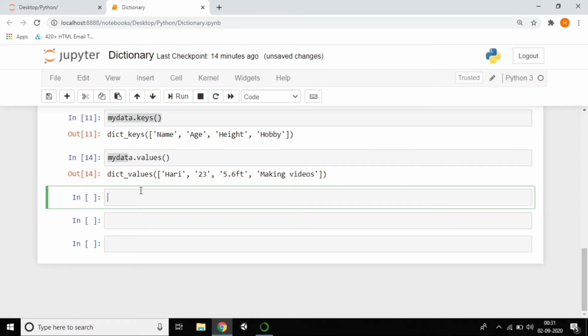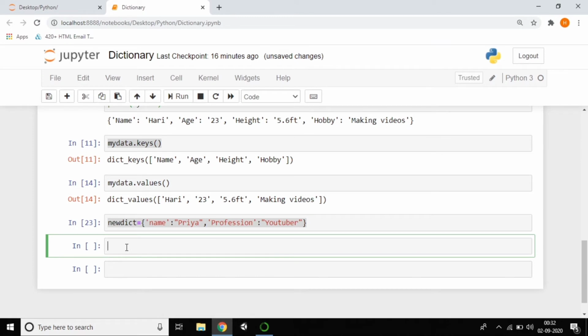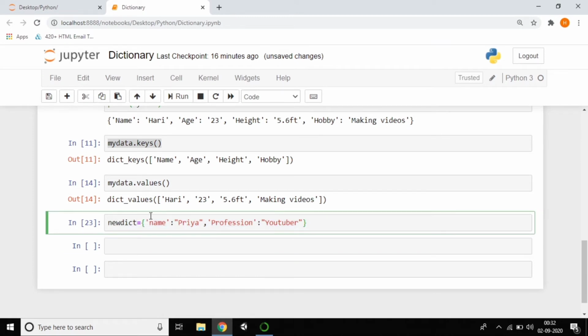Now I want to create a new dictionary, so I want to add some data. I'm creating a new dictionary in which I want to add some data, which is a different name, a different age and a different college name. Whatever you want, I'm adding it here. Just observe carefully. Yes, I created a new dictionary with the name Priyan Proficient YouTuber.